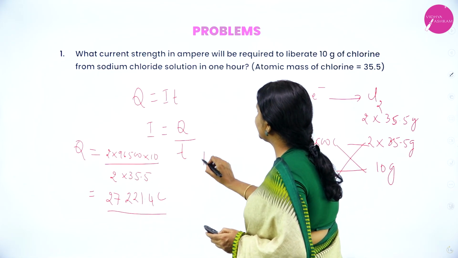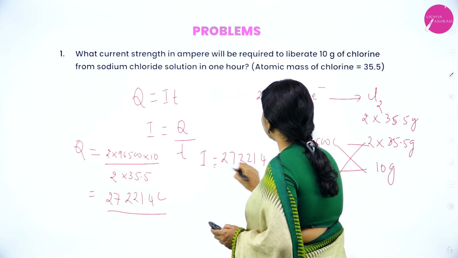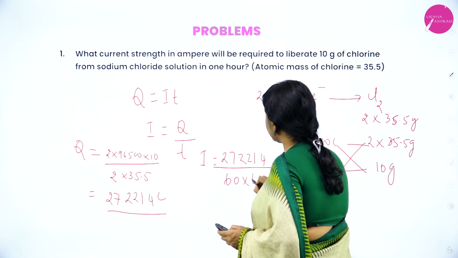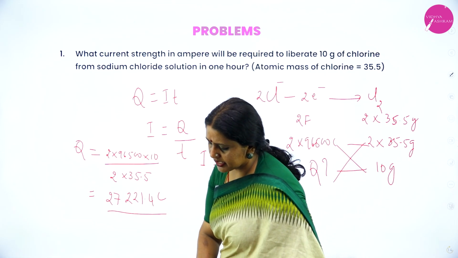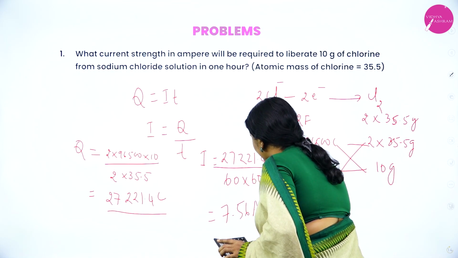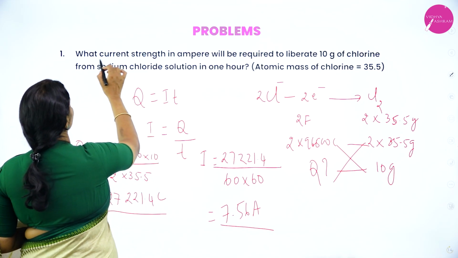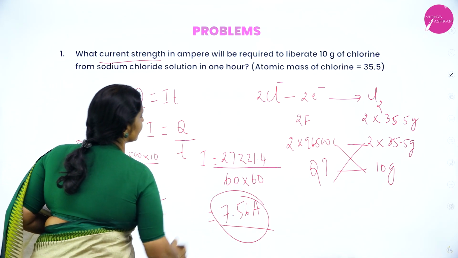Okay. Now I is equal to 27221.4 divided by T, where T is equal to 60 into 60. So that is 7.56 ampere. So what is the current required? 7.56 ampere.